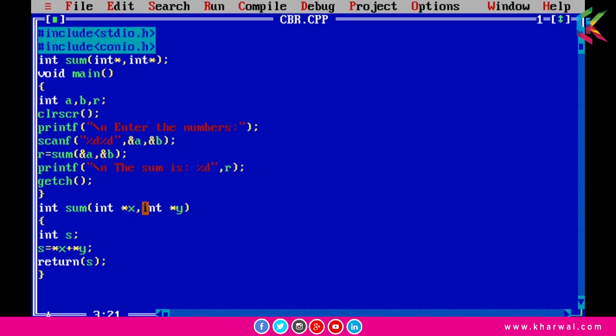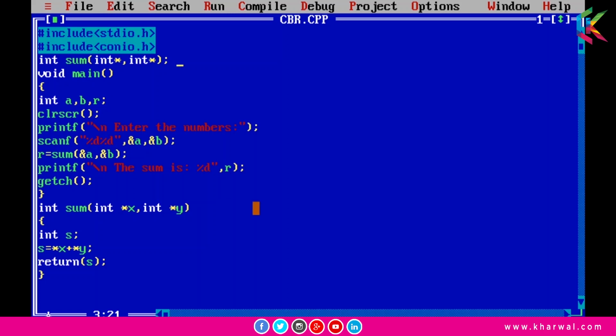So it will be value at address x and value at address y. We pass the address of a, that is 100, to x, and the address of b, that is 200, to y. So the pointer x will be value at address 100, so that will be 10, and value at address 200, that will be 20. So now we have taken another variable s, and then we can calculate the sum, and then we will return this sum to the main function, that will be stored in r, and then we can print this sum by using the printf function.